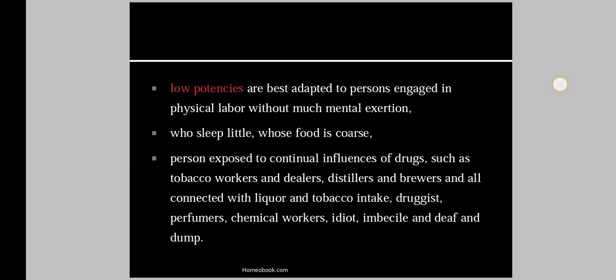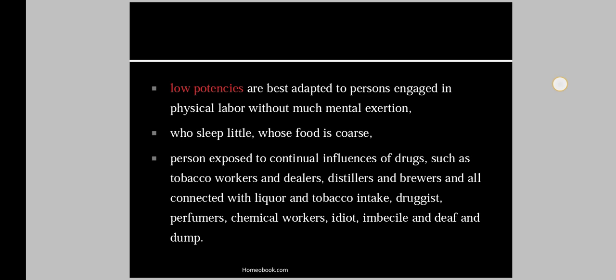Means low potencies will be used in a highly laboring worker or in physical labor. Also in one who sleeps little, whose food is coarse. In that case, we will use the low potencies.